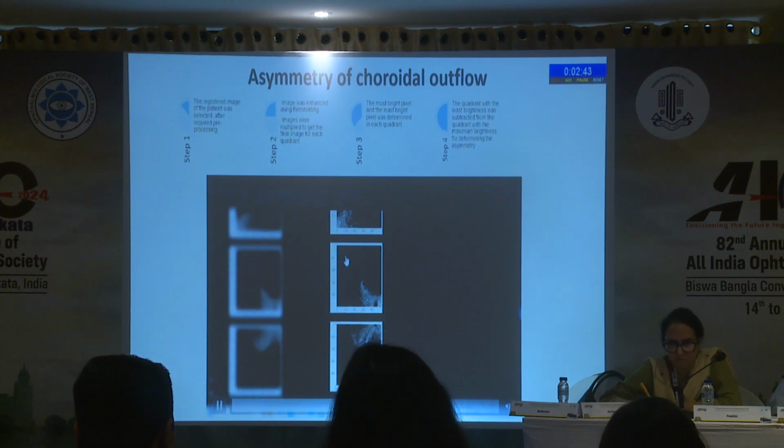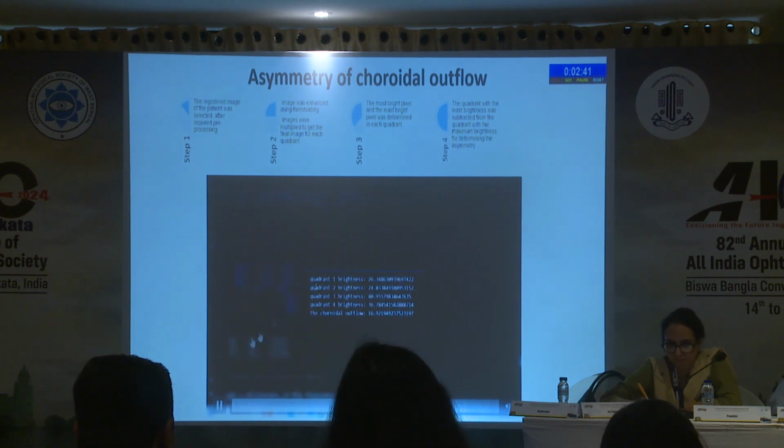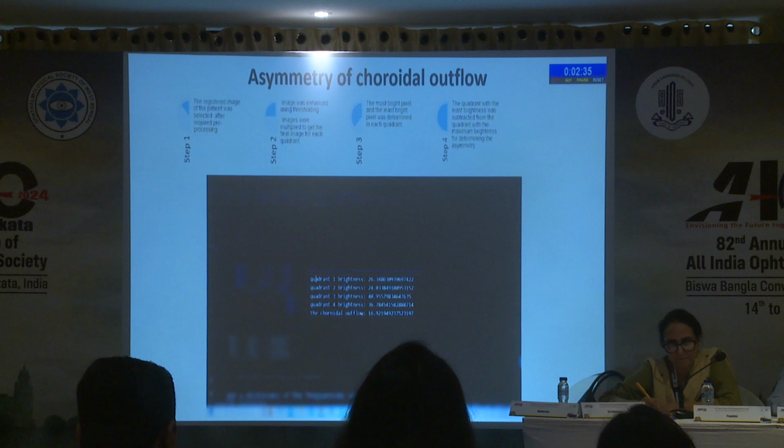You can see the quadrants have been divided into 4 equal parts, and finally we get the brightness of each quadrant. The difference of the maximum brightness minus the minimum brightness will be the asymmetry of the choroidal outflow from that eye.